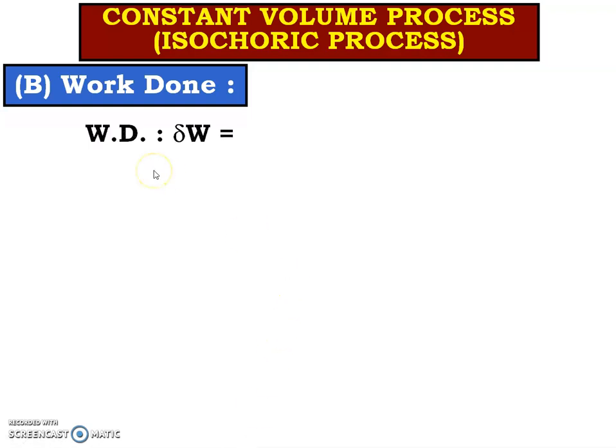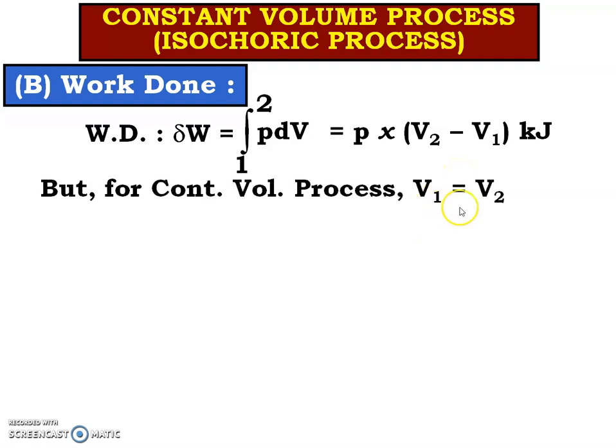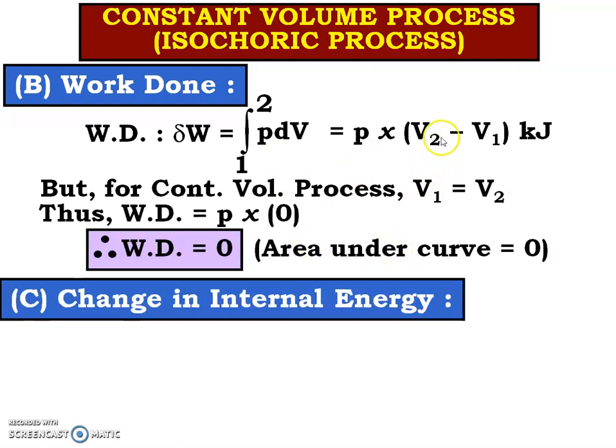Next one is work done. And what is the basic equation to start with to derive the equation for work done? Integration P dV from 1 to 2. So P dV means change in volume, that is P into V2 minus V1. But for our case, V1 is equal to V2. So work done is equal to P into 0, because V2 minus V1 is 0. So work done is always 0 in case of constant volume process.